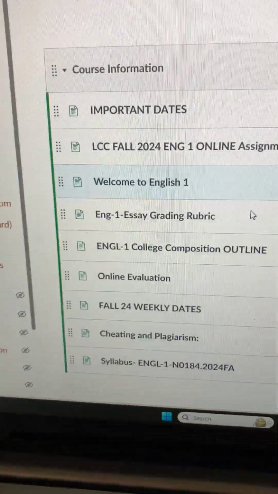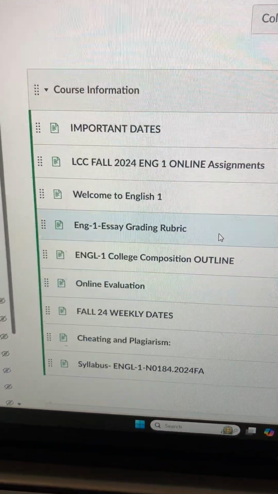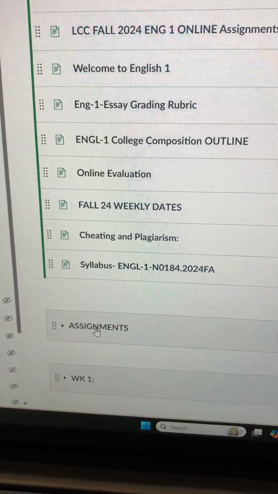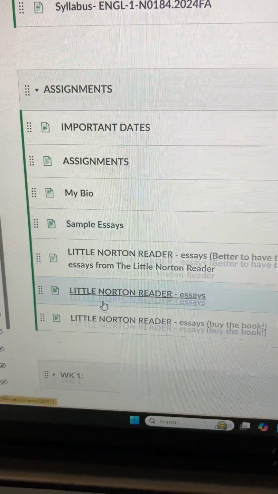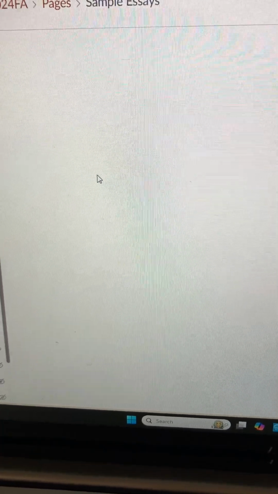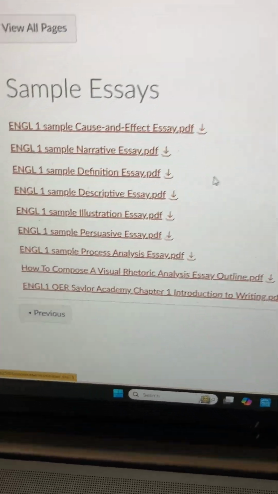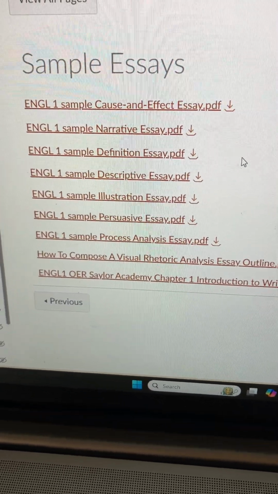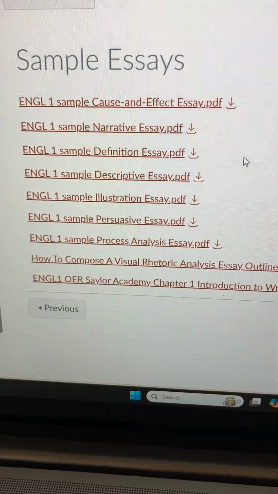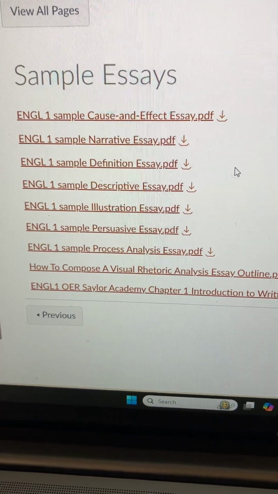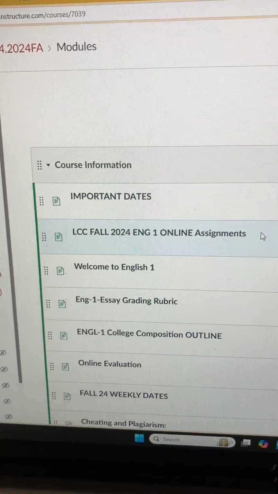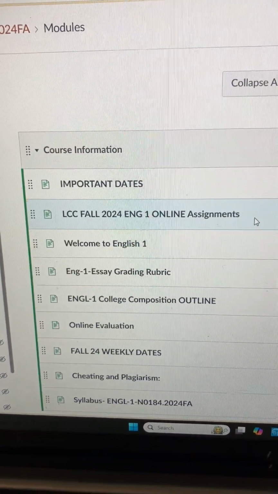So you should have in here important dates, maybe it's assignments, some sample essays, great sample essays here. Open this up, there should be many essays in this link. And these are all different styles of writing. You have cause and effect, narrative, definition, description, illustration, persuasive, process analysis. So I'm going to go back to the home page. So we have week 12 ended, and essay 5 will be due soon.